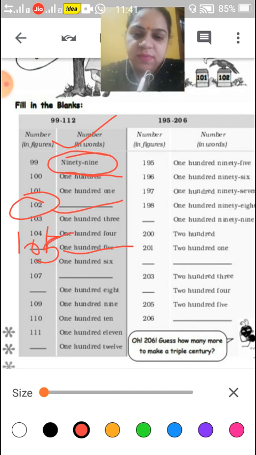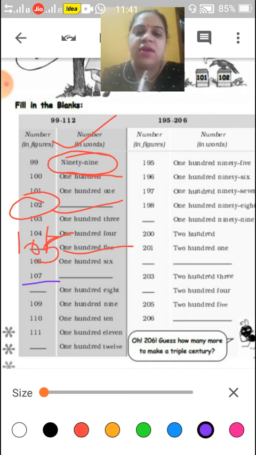Now 106 is written. You know the spelling of 100. ONE HUNDRED. Okay children, repeat with me. ONE HUNDRED. Now 107 is written.